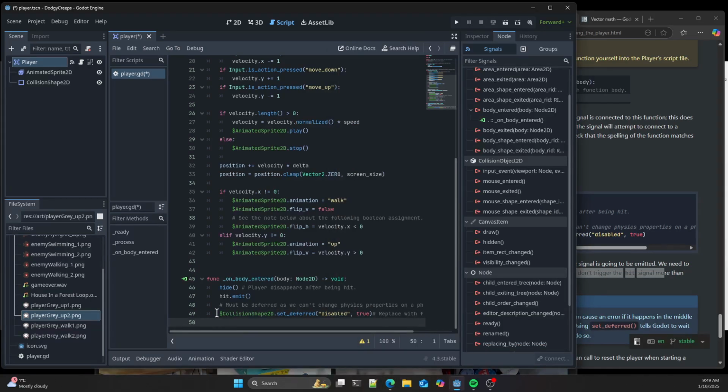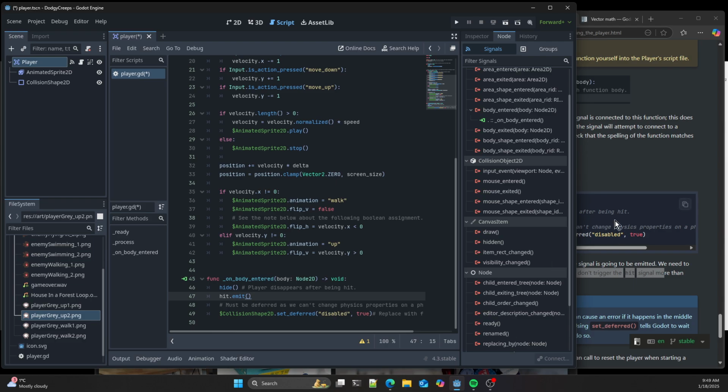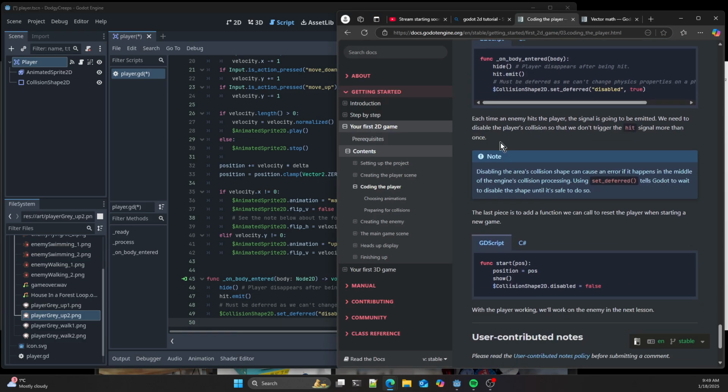That's what that's about. Disabling the collision in the middle of the engine's collision processing can cause a negative impact. Just a nuance of the engine.